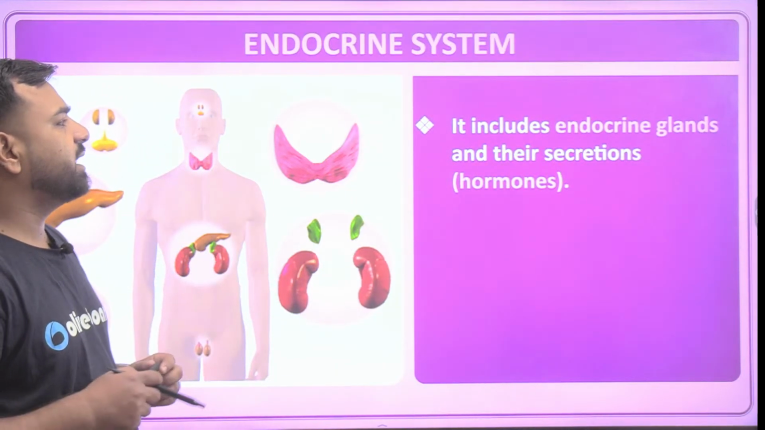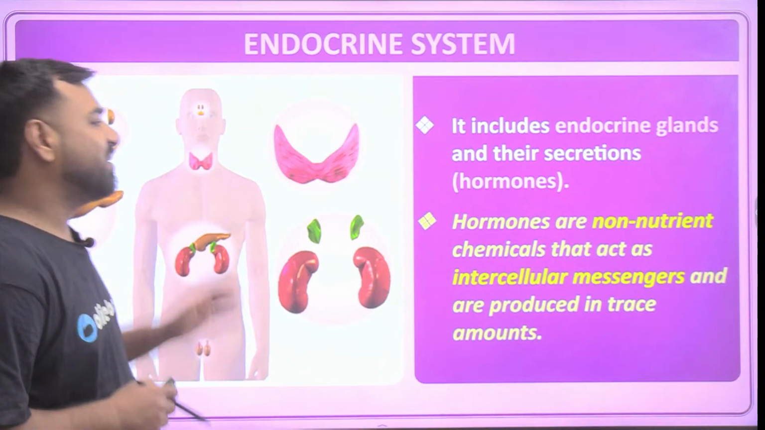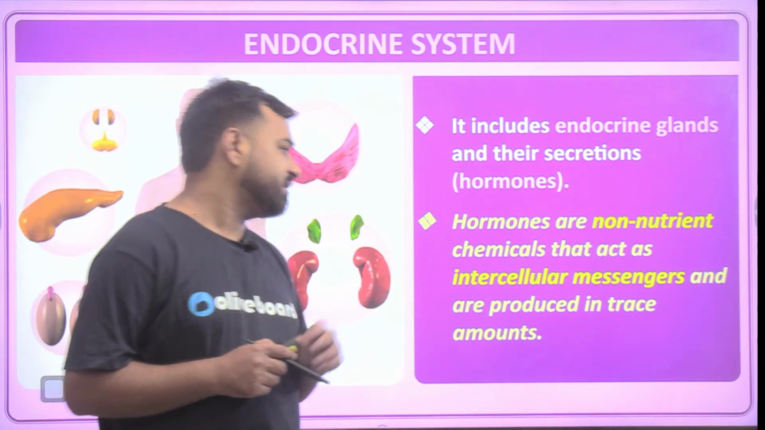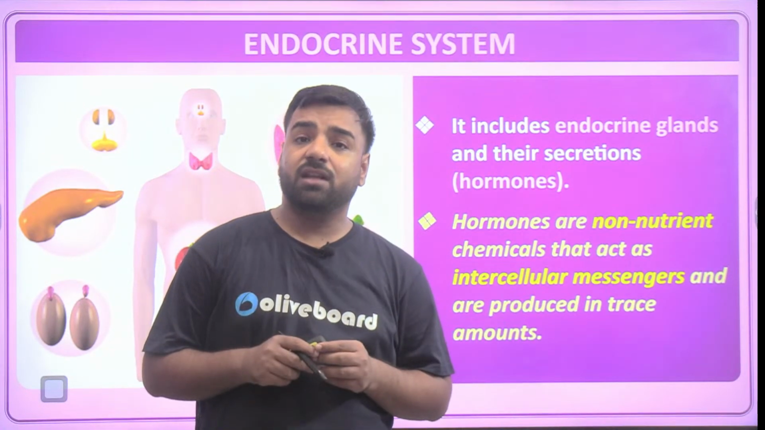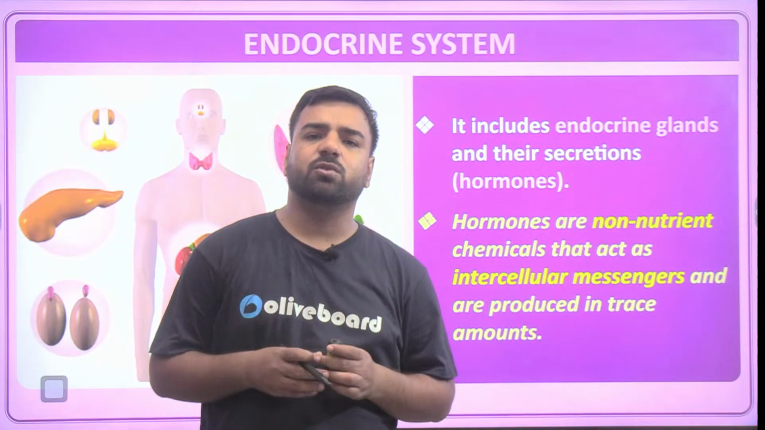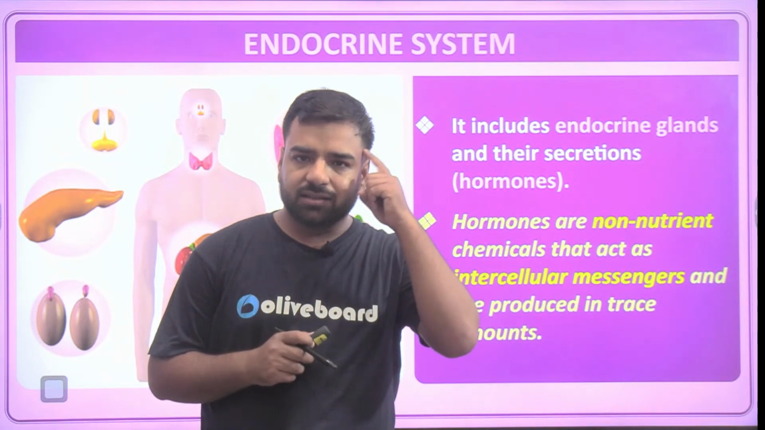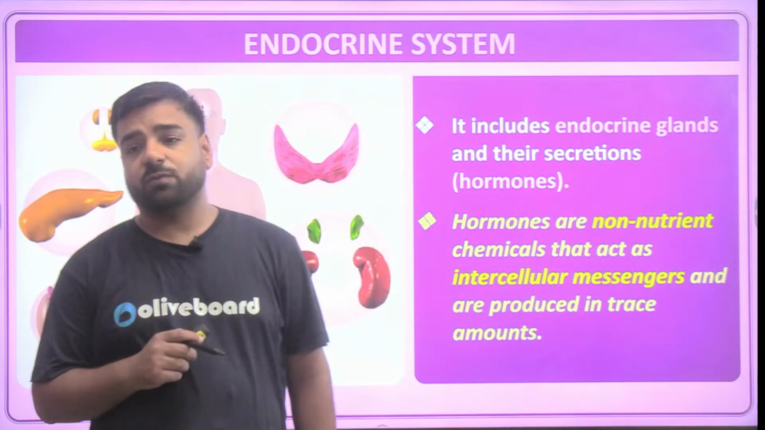So it includes the endocrine glands and their secretions that are hormones. We have discussed this. Now, hormones are what? They are non-nutrient chemicals that act as intercellular messengers and are produced in trace amounts. But they are very important. Like if I talk about my body's growth, that's done by growth hormone, which is secreted by the pituitary gland, and that's part of our brain. So let's have a look at it.